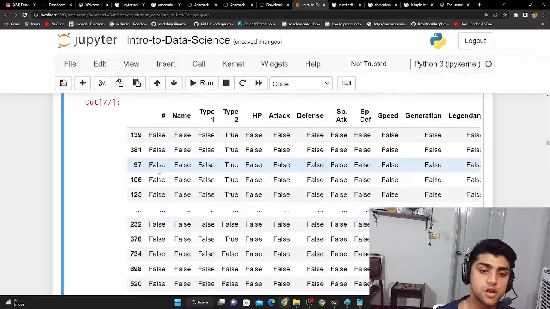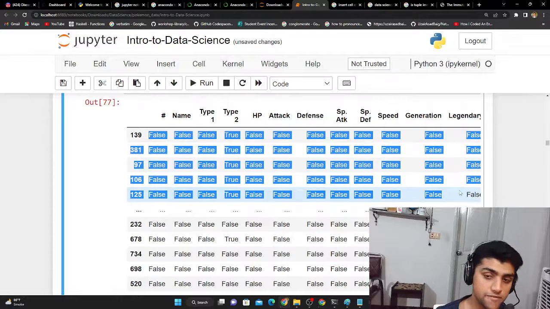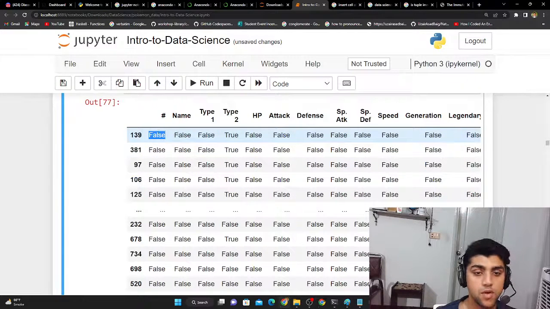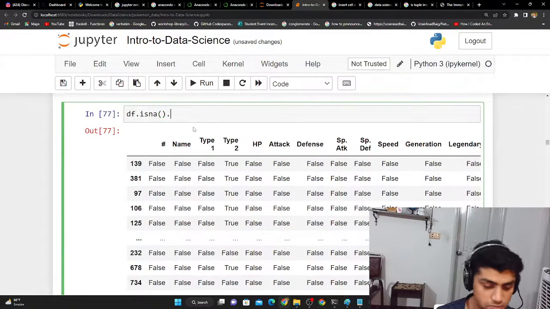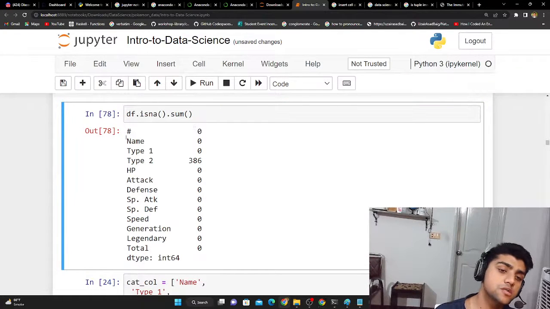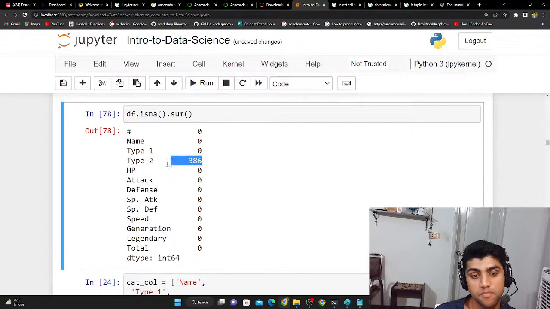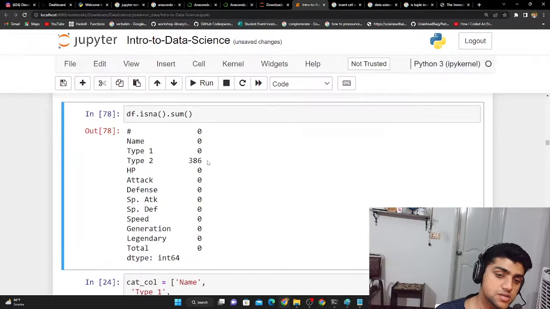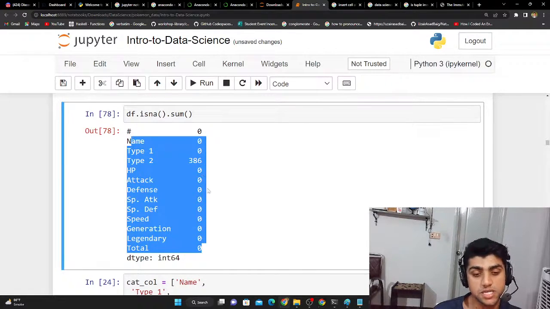So over here, it's saying every single row, entry by entry, well, there's no NA, no NA, no NA. And then when it says true, it means there is an NA. So this is not practical. I want .sum. If I write it like this, it gives me every single column and the number of NAs it has. And remember when we said type 2 had so many? Well, it turns out that 286 are from type 2, and that's the only NAs that exist.